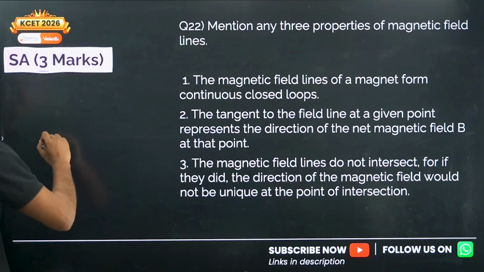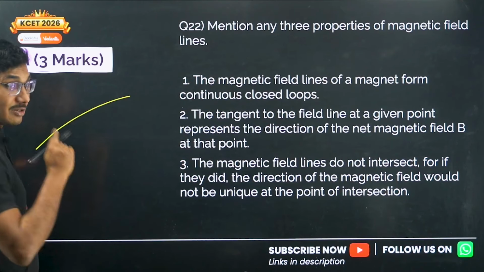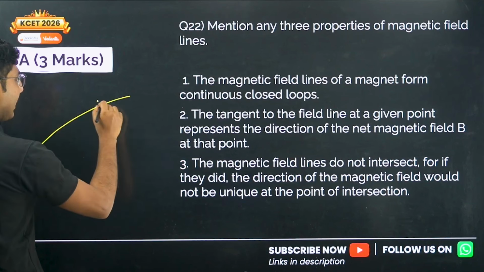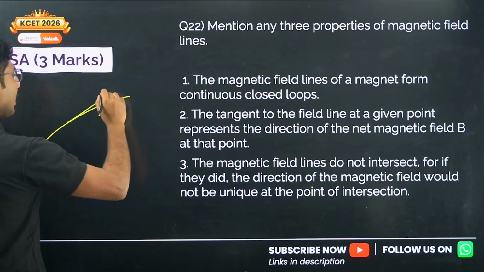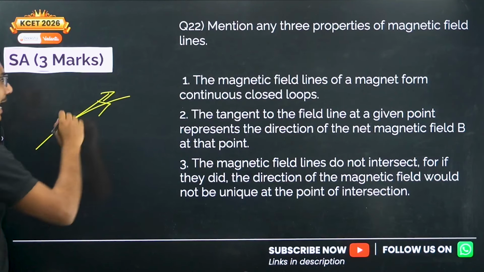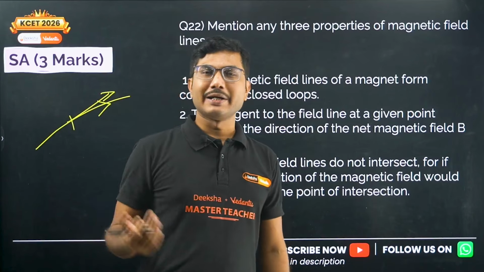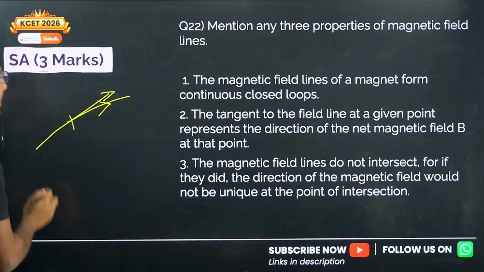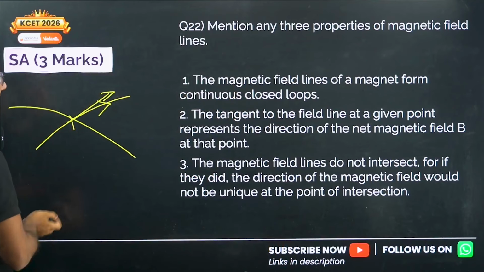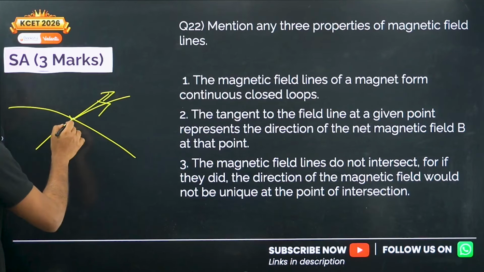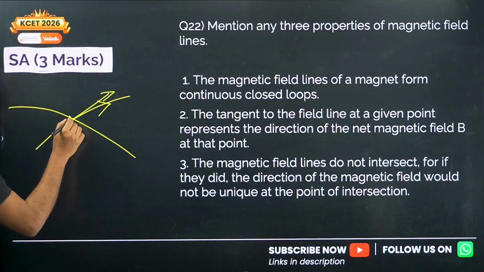So let me explain the third point, but before that I have to explain the second point. If you have a magnetic field line like this, and if you draw a tangent at any point, that line gives you the direction of magnetic field at that particular point. But suppose 2 field lines intersect at some point, then what will happen at the point of intersection?